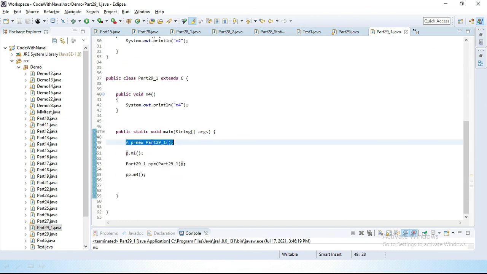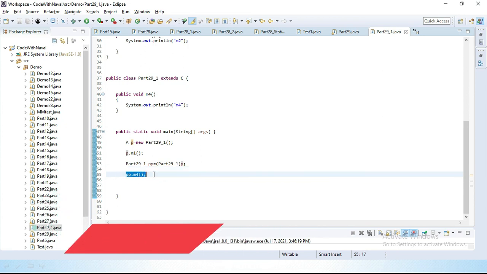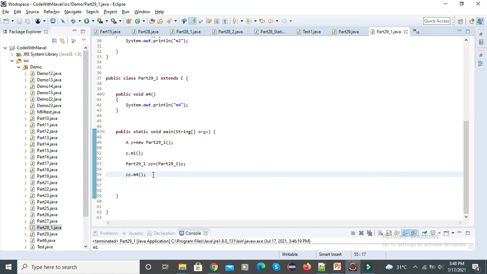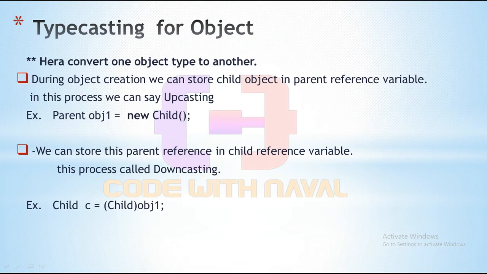Converting this child to parent is called upcasting, then converting this parent to child is called downcasting. And when we do downcasting, then we can access all child class members. So in this way we can convert one object to another object simply using upcasting and downcasting.